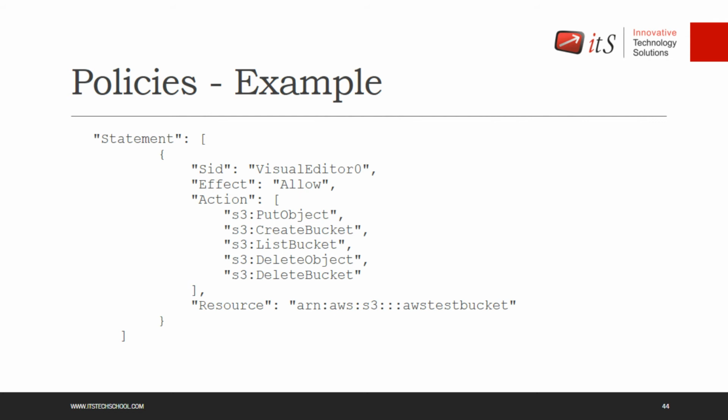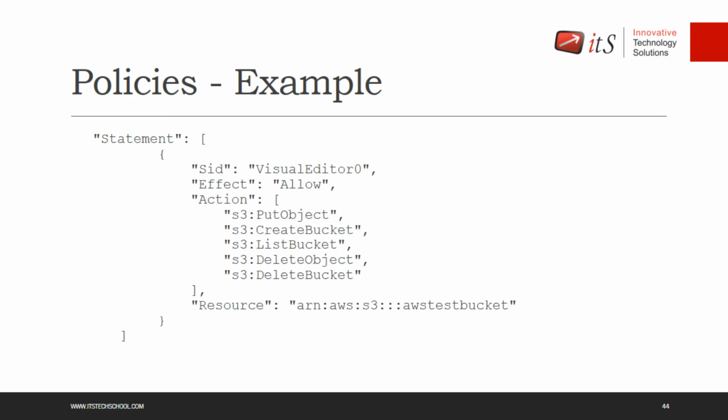A resource also has a specific format to write. For the resource you have to put in the ARN, Amazon Resource Name, and the format is like this. First ARN, colon, AWS. This is common for all the resources. A resource may be anything: a bucket, a user, a policy, a virtual machine. The format will be the same.